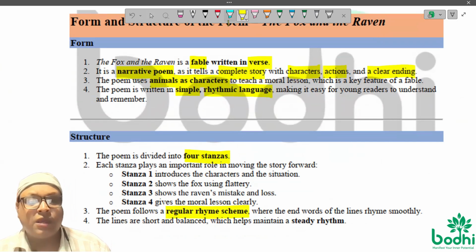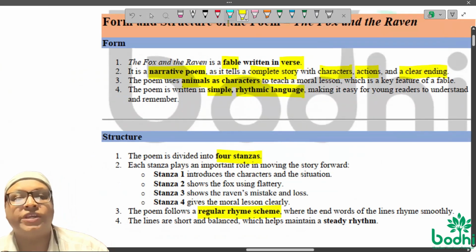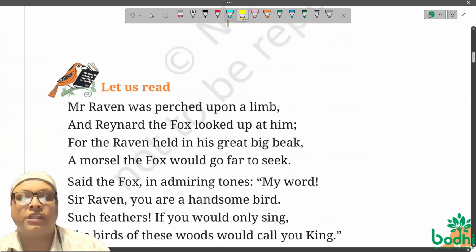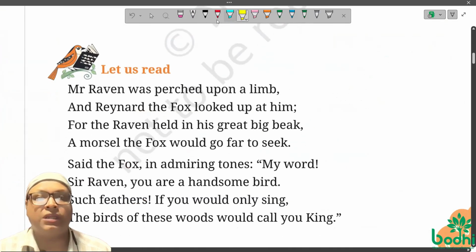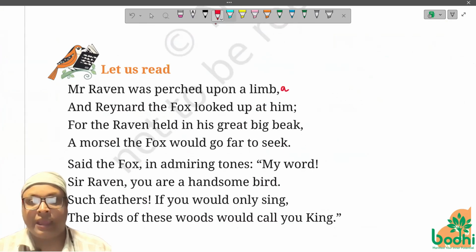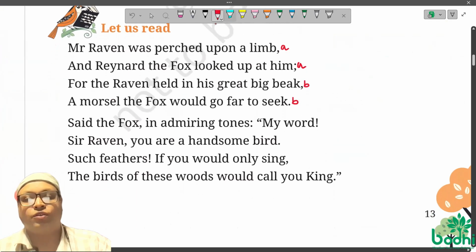So I'll be taking you to the poem once so that you understand what rhyme scheme we carry in the poem. Look at here carefully. If you look at the poem here, this is stanza 1. Rhyme scheme, if you look at limb, A, him, A, beak, B, seek, B. Similar rhyme scheme is followed throughout the stanza. Look at here.